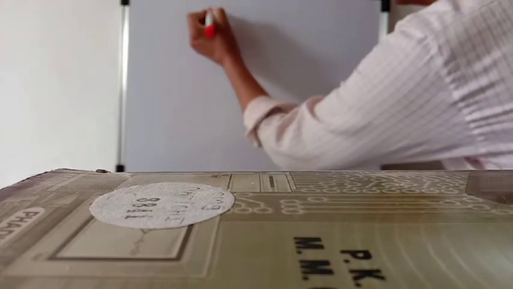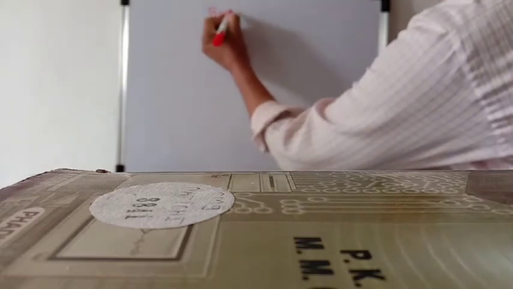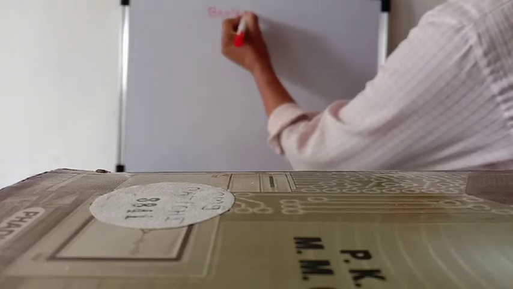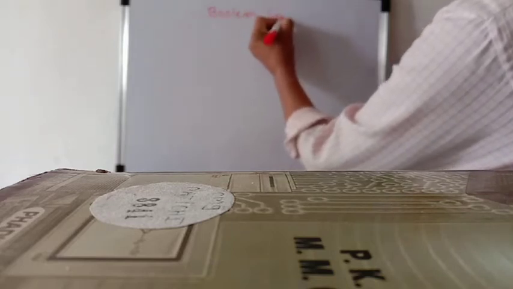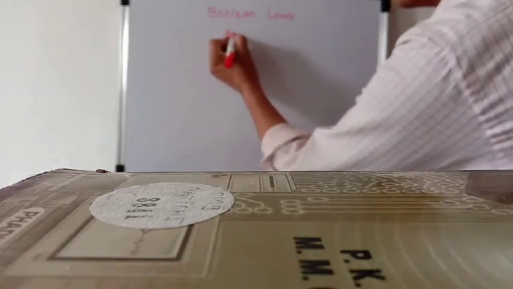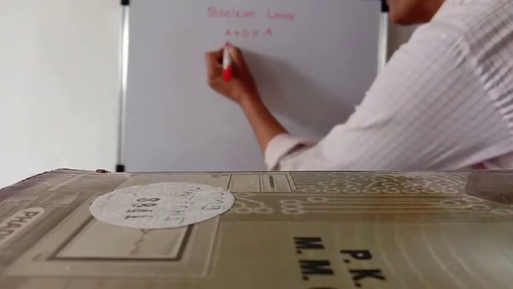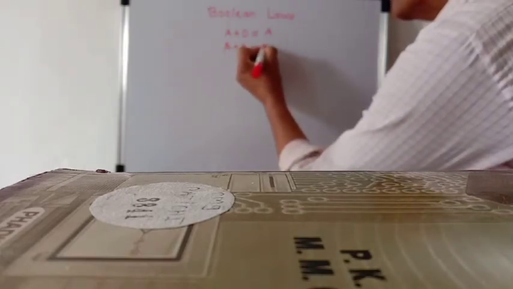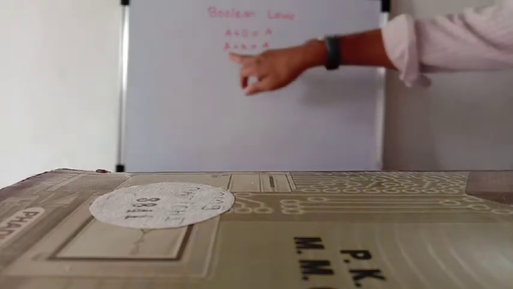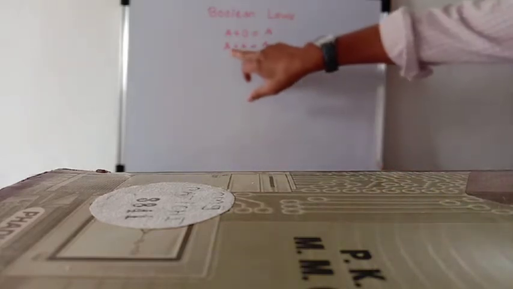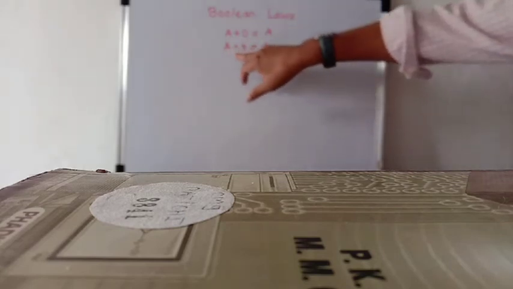Now the Boolean laws. A plus 0 is equal to A. Then A plus A is equal to A, because 0 plus 0 is equal to 0 and 1 plus 1 is equal to 1. Therefore A plus A is equal to A.